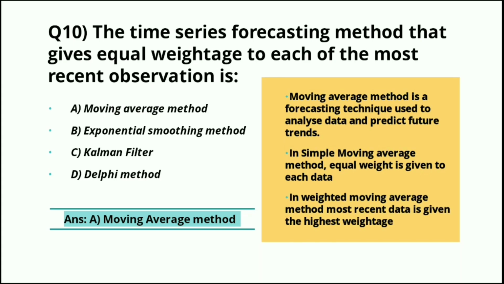Moving average method is a forecasting technique used to analyze data and predict future trends. There are two types of moving average methods: simple moving average method and weighted moving average method. In simple moving average method, equal weight is given to each data. Whereas in weighted moving average method, most recent data is given the highest value. So the answer is part A, moving average method.